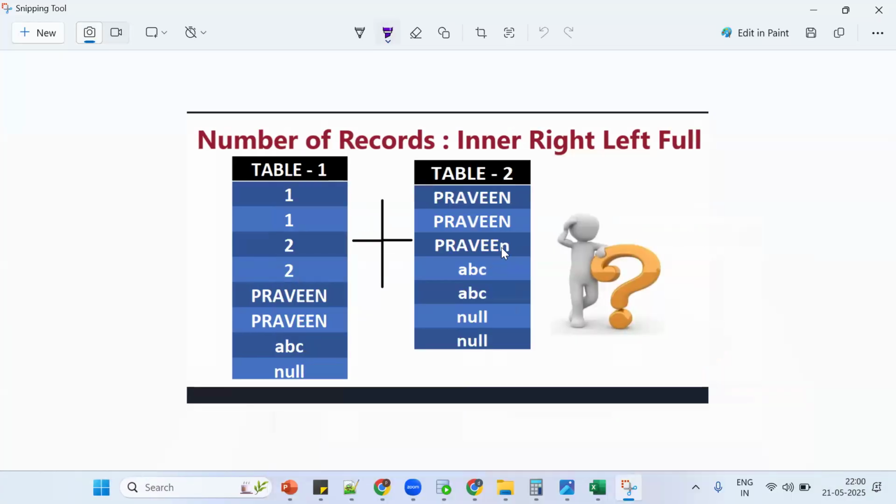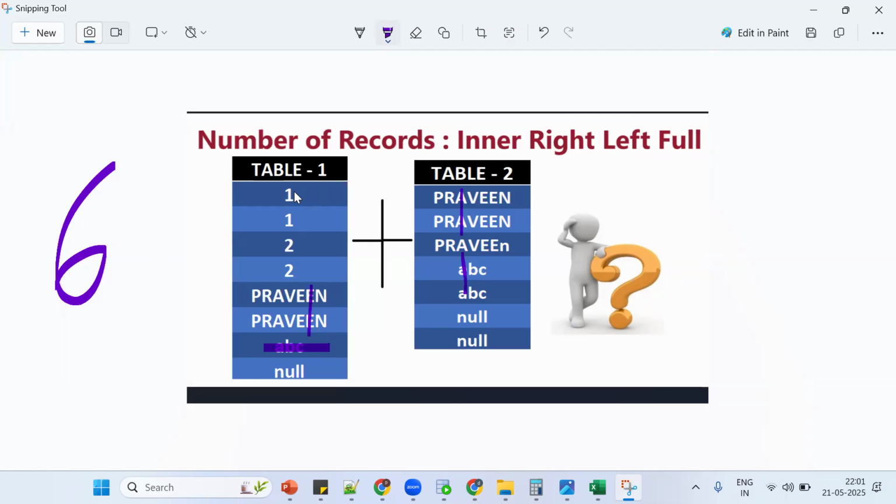Is this matching? No, this is not matching, because in Snowflake data is case sensitive. So 2 into 2, 4 records. What about ABC? 2 into 1, 2. So 4 plus 2, 6 records. What about left join? 6 plus the remaining one, 5 records, sorry, 5. What about right join? 6 plus 3.